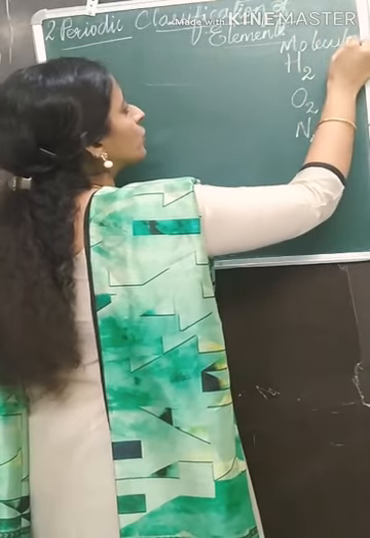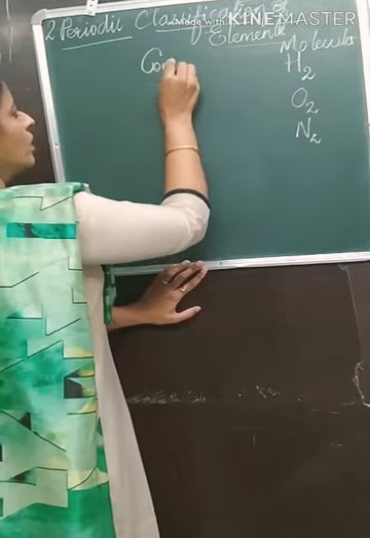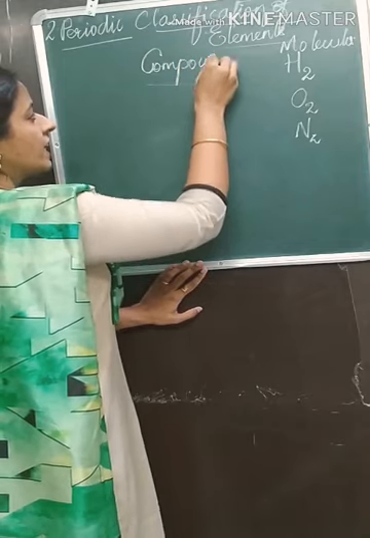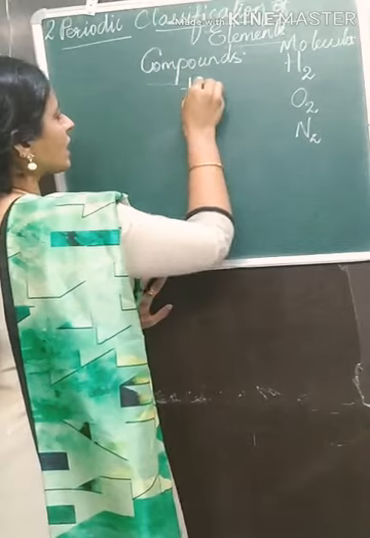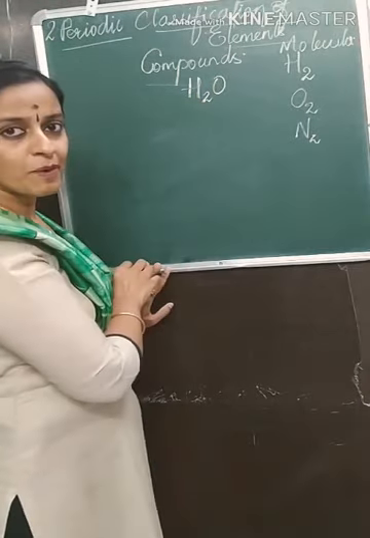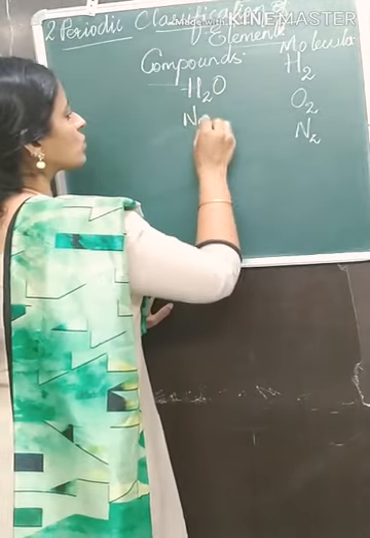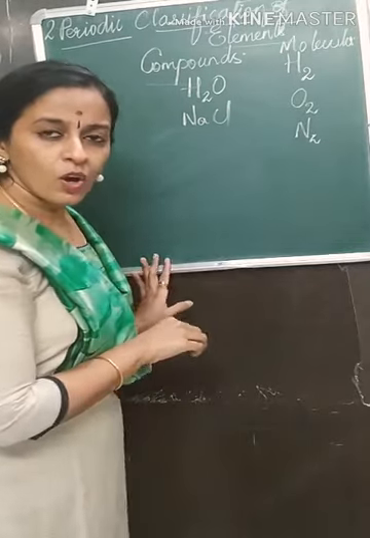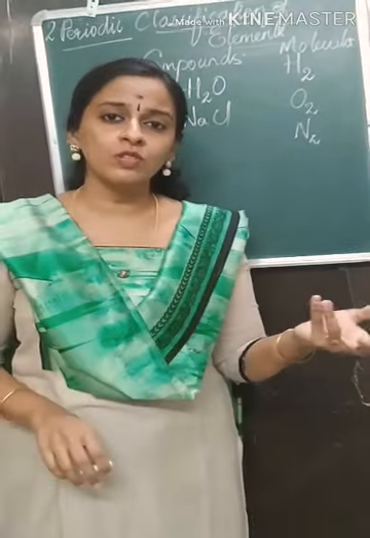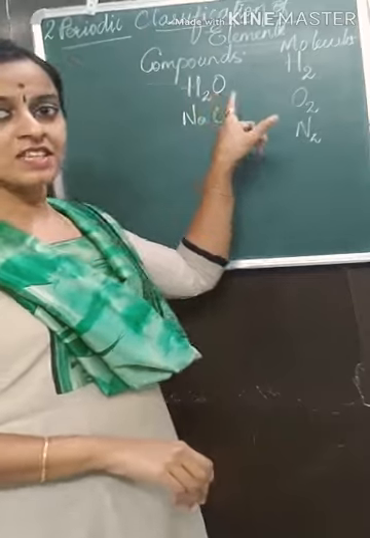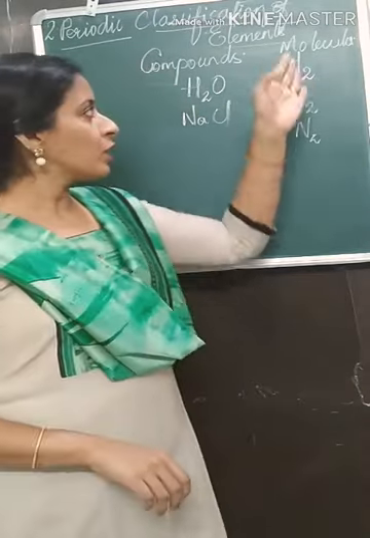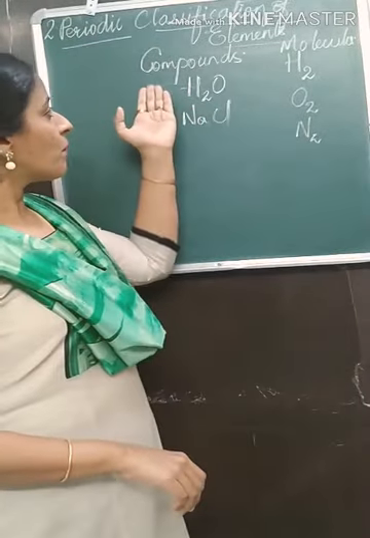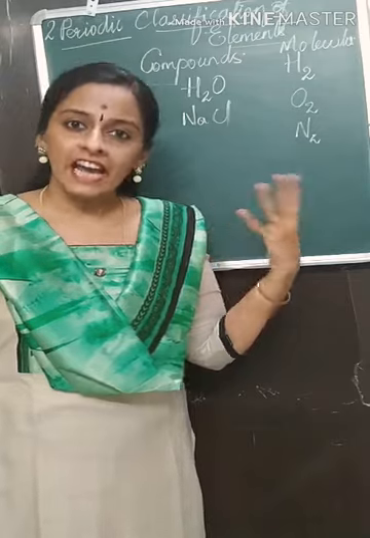Next I am moving on to compounds. What are compounds? Again, an example will give you the best idea. Various compounds, that is, water is a compound, NaCl or sodium chloride is a compound. All these are compounds. So what are compounds? Compounds are the substances which are made up of two or more elements. Molecules contain two or more atoms, whereas compounds contain two or more elements.